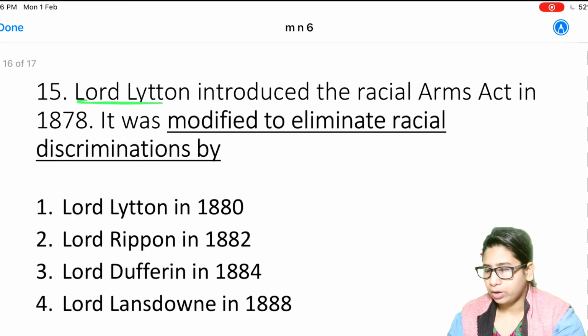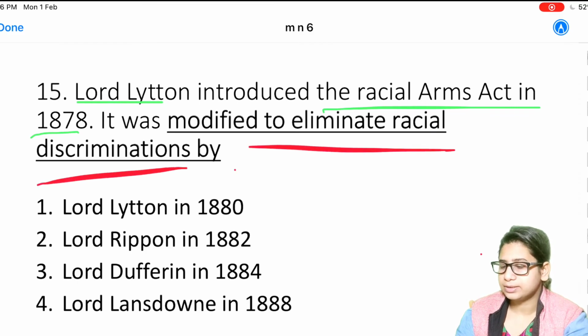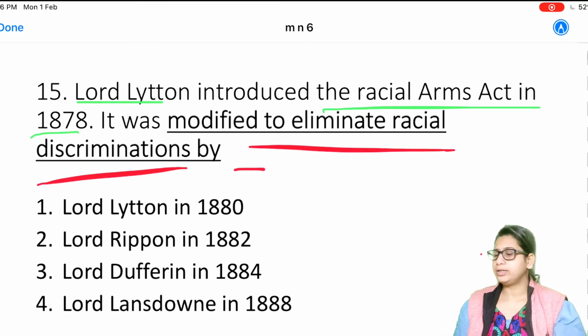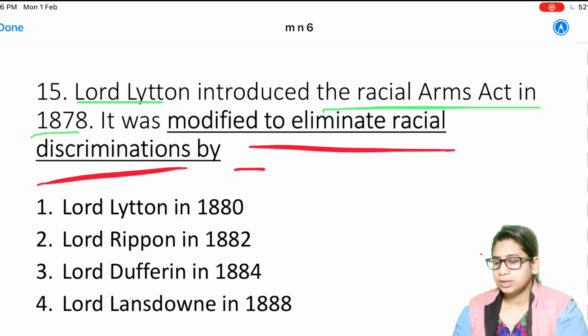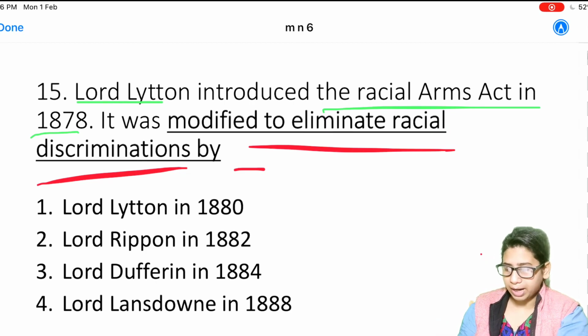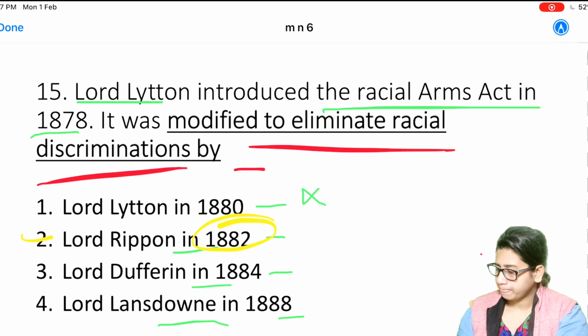Next question is, Lord Lytton introduced the Racial Arms Act in 1878. It was modified to eliminate racial discrimination by whom? So Lytton introduced this Racial Arms Act. It was discriminatory against the Indians. It was favoring the Eurasians and Europeans, but it was modified later by whom? Options are Lord Lytton in 1880, which is wrong, Lord Ripon 1882, Dufferin 1884 and Lansdowne 1888. So the correct answer is Lord Ripon in 1882.